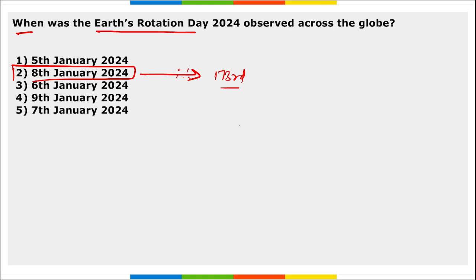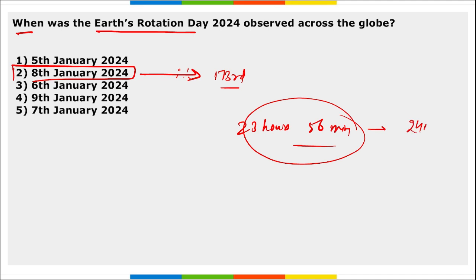And the spinning of Earth around its axis is called rotation, and every day it is 23 hours and 56 minutes. That is rounded to about 24 hours, but actually it takes 23 hours and 56 minutes to revolve on its axis.